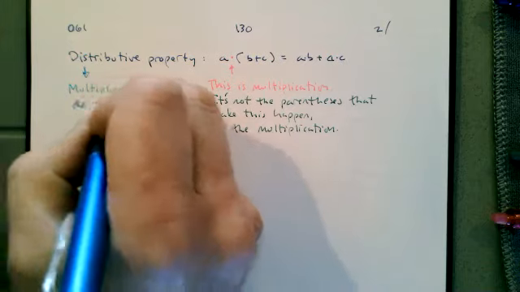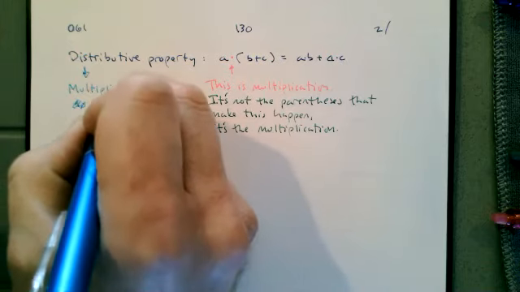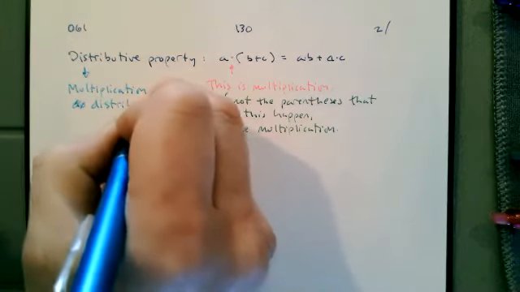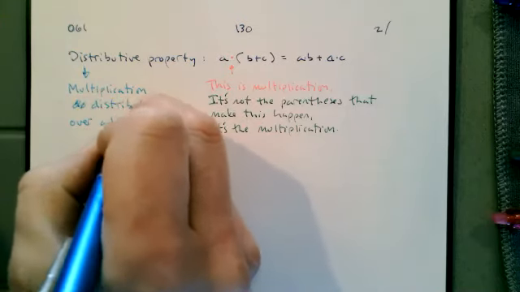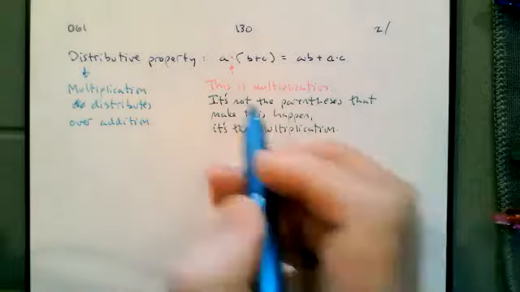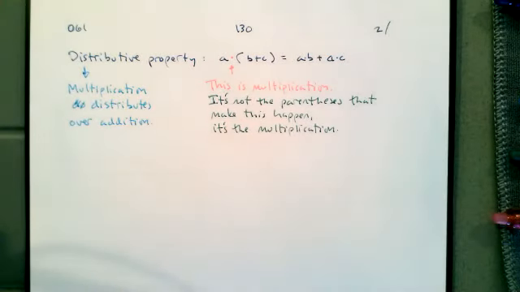Oops, I spelled that wrong. What we summarize with a(b + c) = ab + ac is this thought that multiplication distributes over addition. It works because this is multiplication, not because they're parentheses.